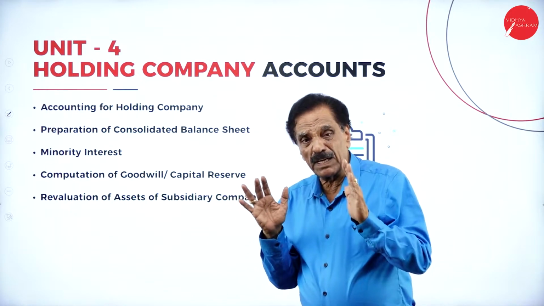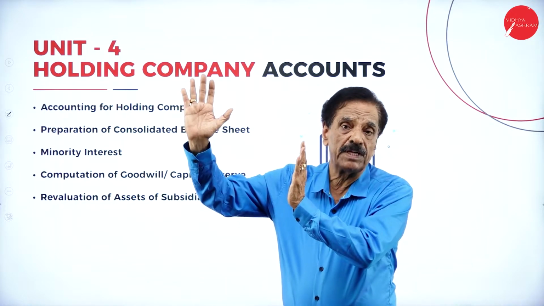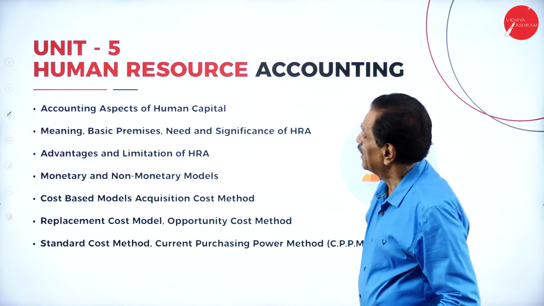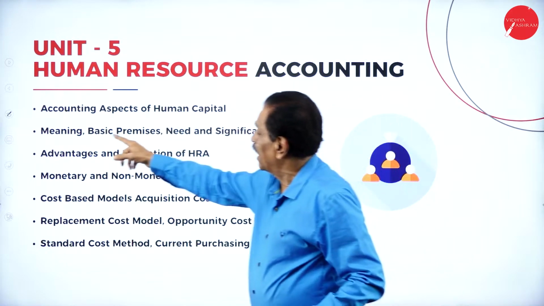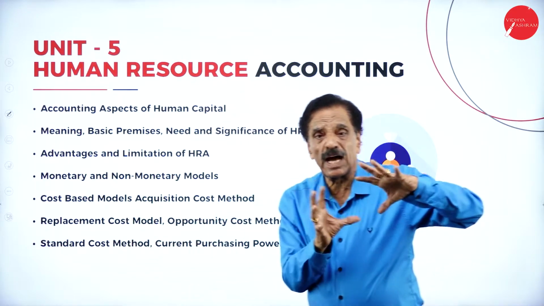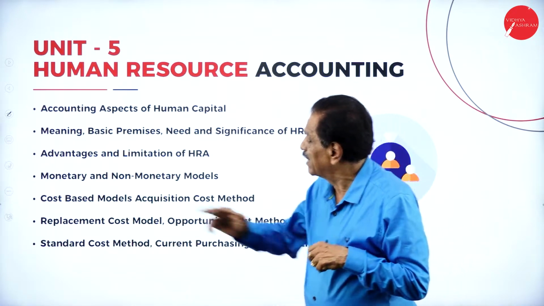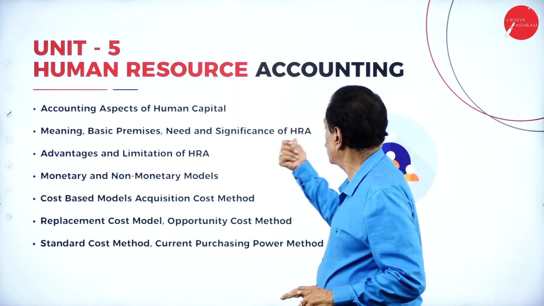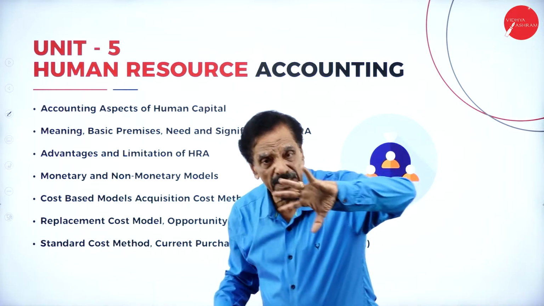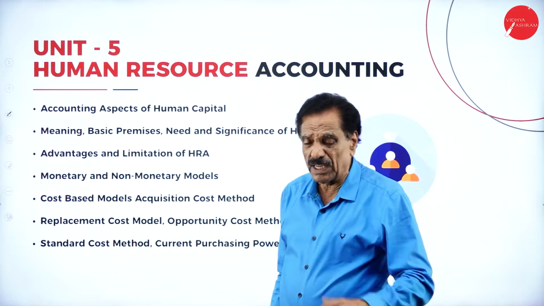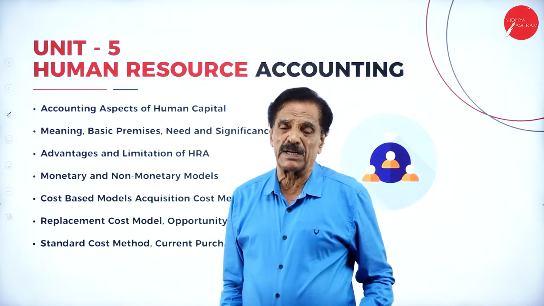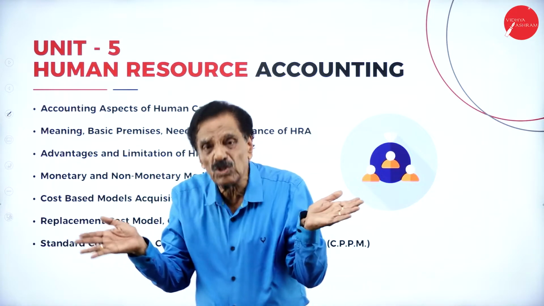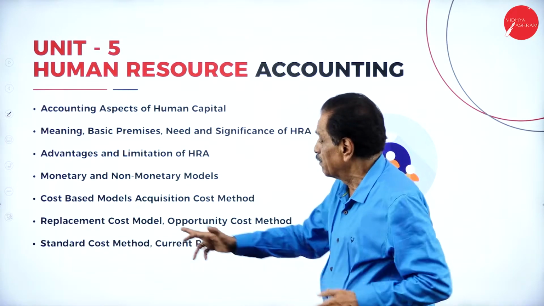So a holding company is one which holds more than 50% of the shares of the other company. Then the next unit, human resource accounting, accounting aspect of human capital. What is the capital of the human labour considered? Meaning of basic premise, and need and significance of HRA, human resource accounting, advantages and disadvantages of human resource accounting. How the human resource accounting will be prepared, what conditions are to be met, what disparities come, how the accounts will be prepared. We'll go into great detail here.